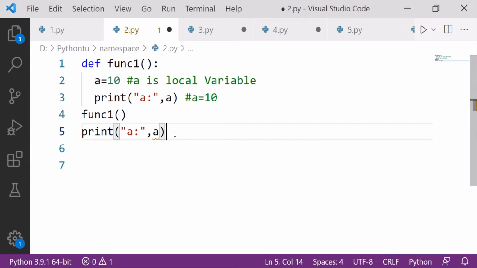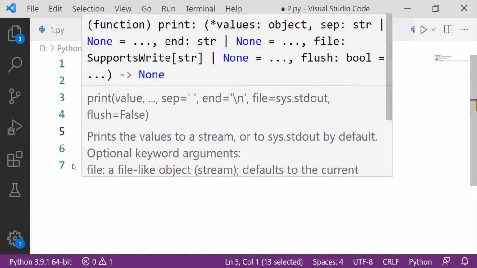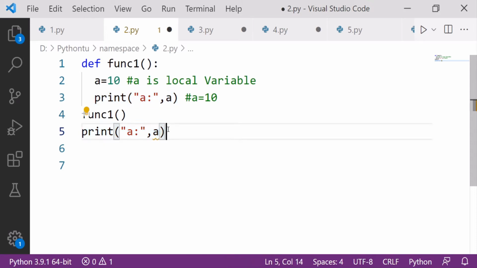Now what will happen over here with this one? It will raise an error. Why will it raise the error? Because it could not find a in the scope, because this is declared outside the function, and this scope is local variable only.